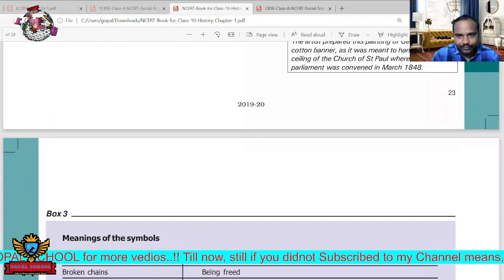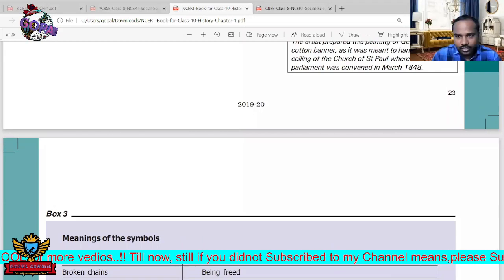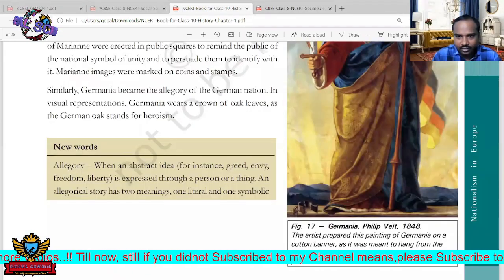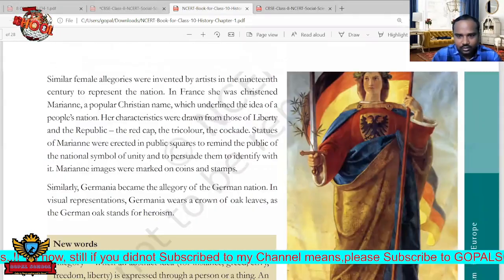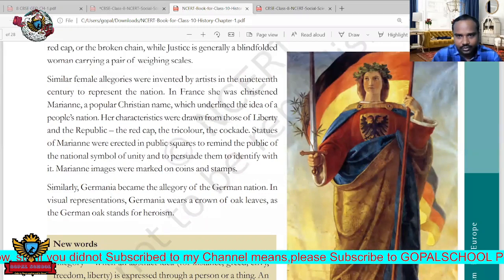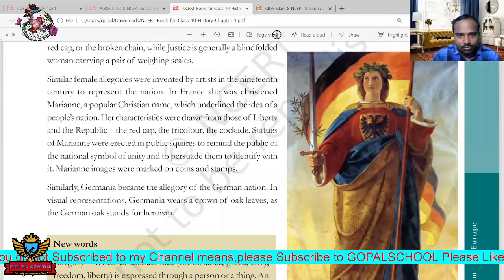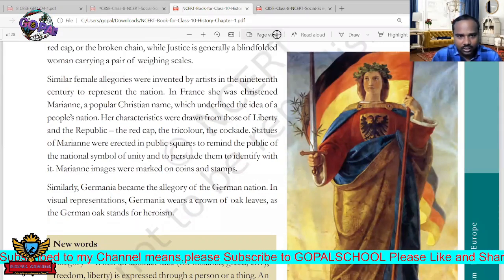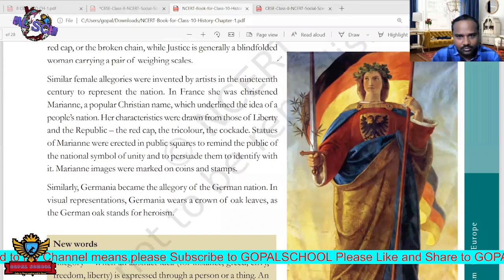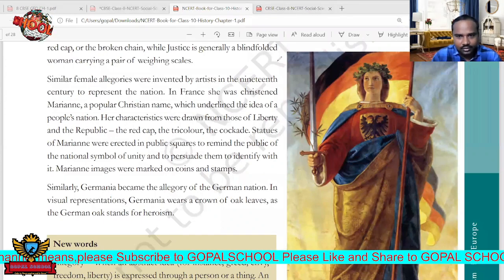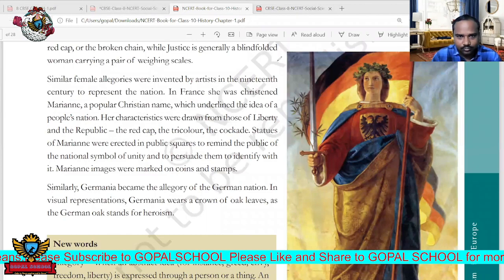See here, we have seen this picture. So, Germania. This is a picture of Germania. While these movements and revolutions were going on, at that time they used some special symbols, and also pictures.